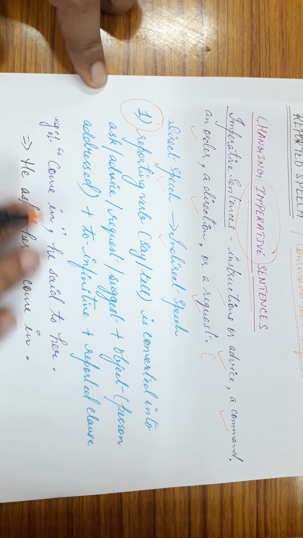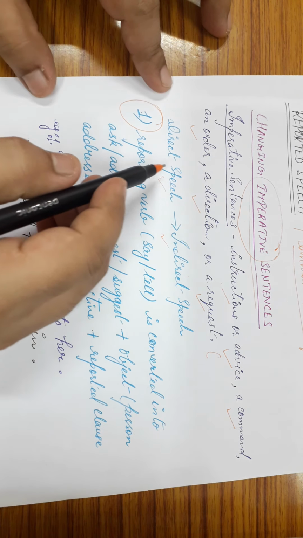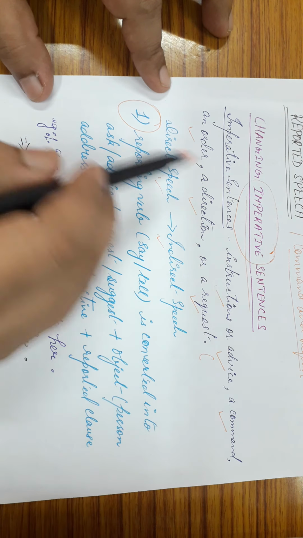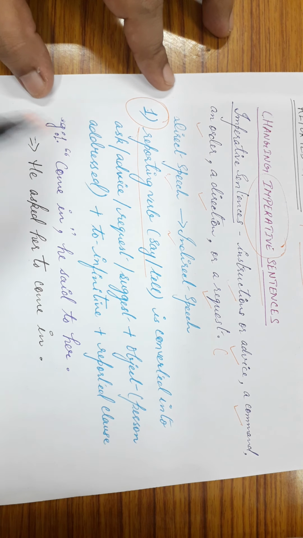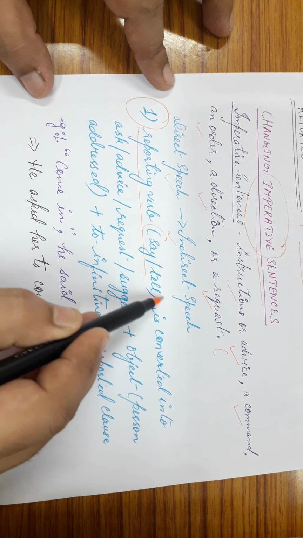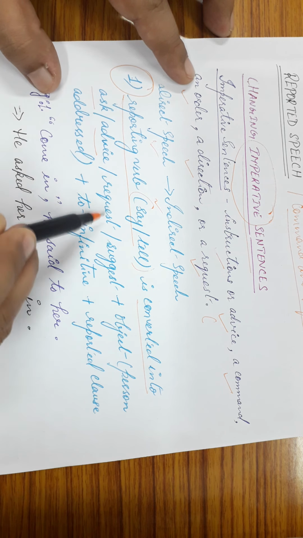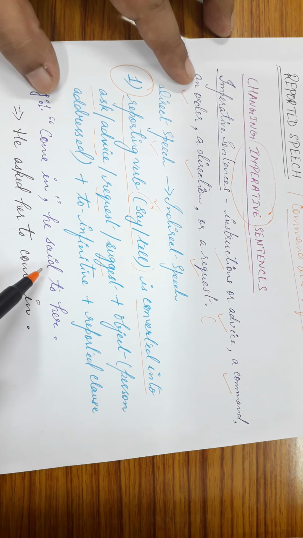To convert an imperative sentence from direct speech to indirect speech: the reporting verb, that is say or tell, is converted into ask, advise, request, suggest. There can be many more.